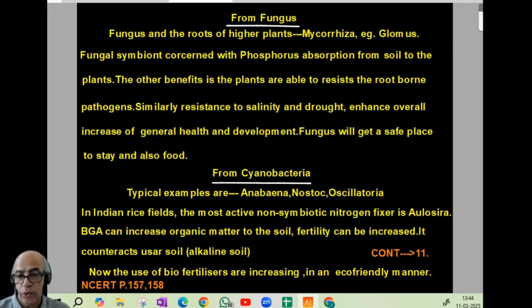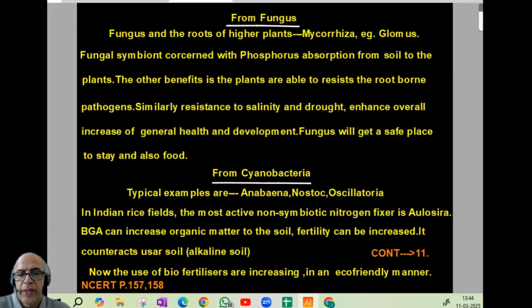And what is the advantage for fungus? Fungus will get a safe place to stay and also will get the food. That is fungus. Third category of organism is cyanobacteria. Typical examples are Anabaena, Nostoc, and Oscillatoria. In Indian rice fields, the most active non-symbiotic nitrogen fixer is Aulosira.